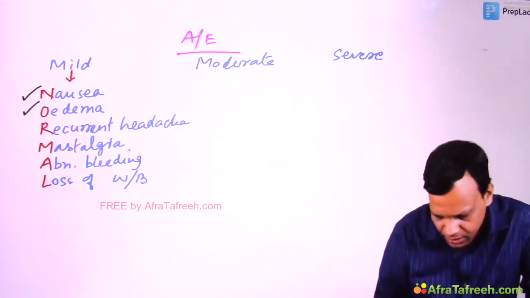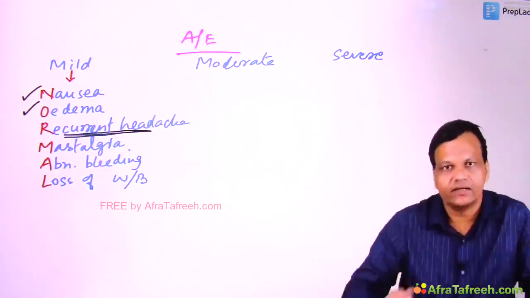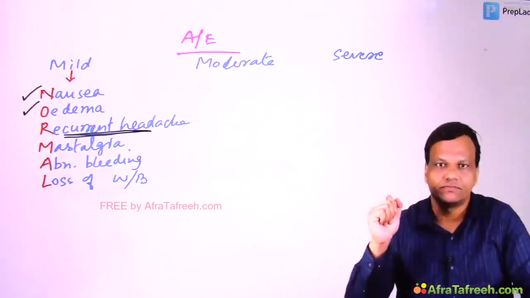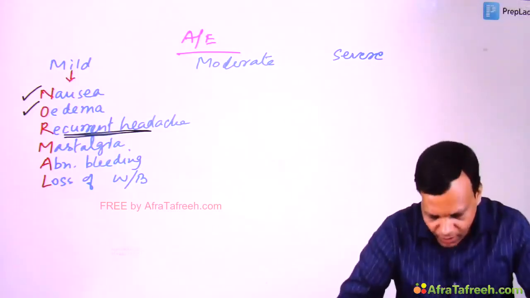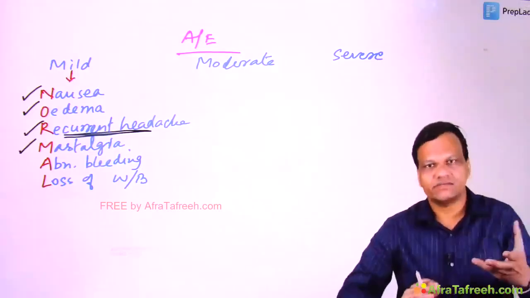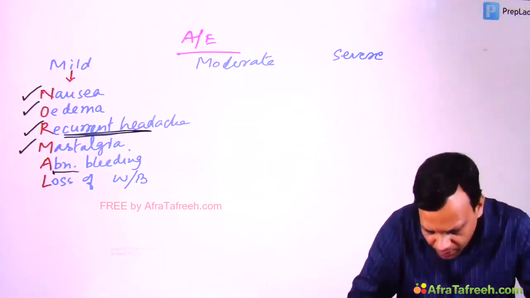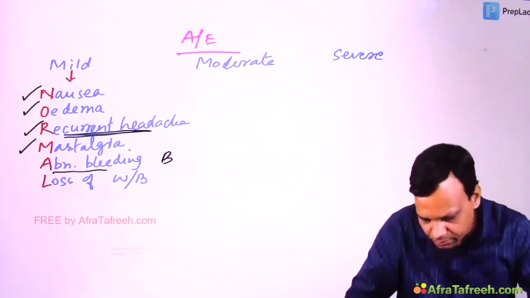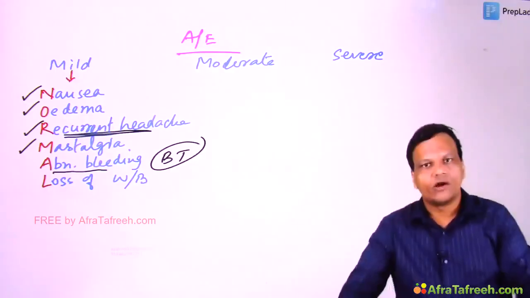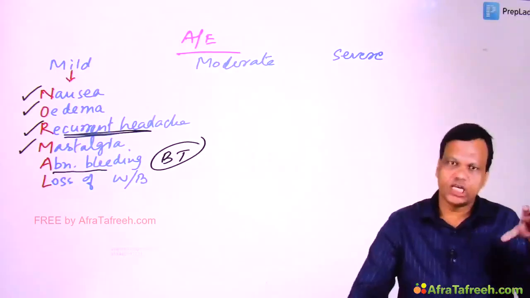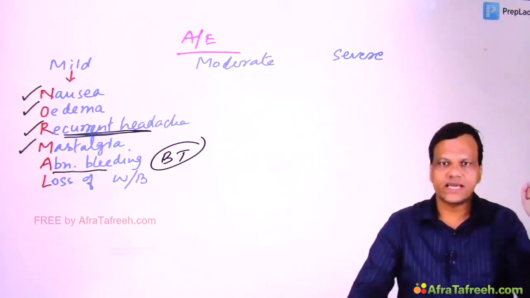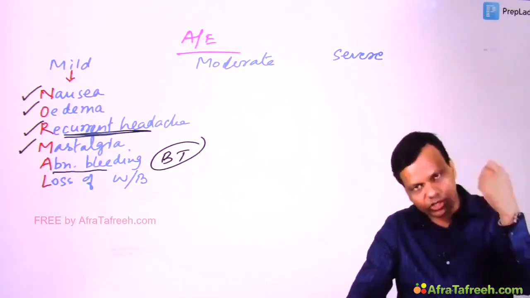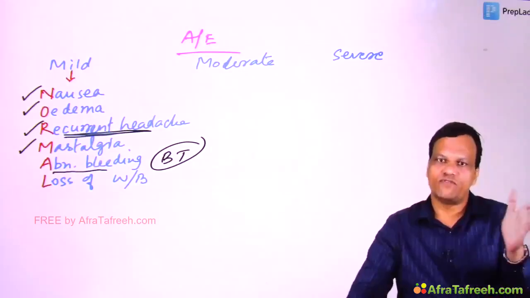Nausea, edema, headaches. Recurrent headaches can occur. So OCPs should be avoided in a female with a history of migraine. Mastalgia means breast tenderness. This can occur. Abnormal bleeding. Which bleeding was abnormal? Yes, that is breakthrough bleeding. Breakthrough bleeding initially can occur in the first 1, 2 or 3 cycles, and normally it automatically normalizes. So we need not stop. But if it continues, then we can use phasic pills.